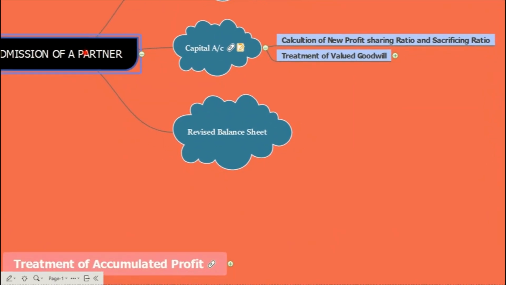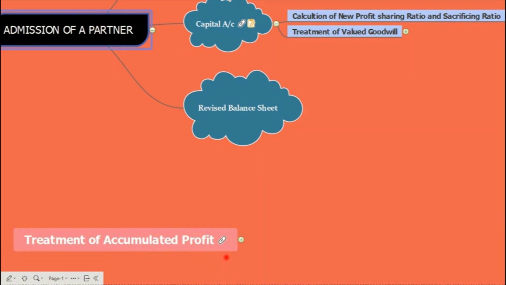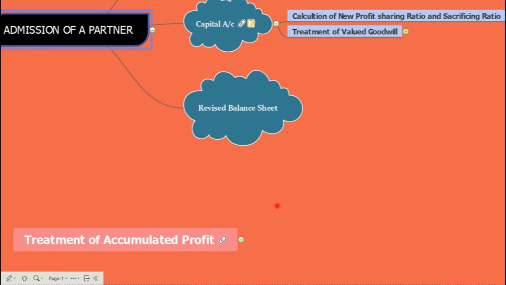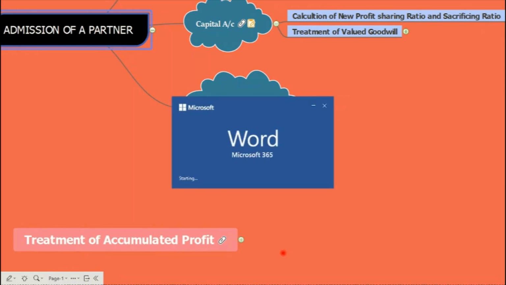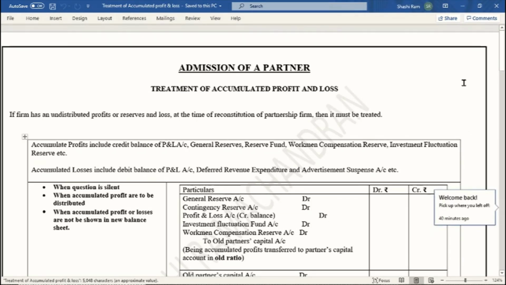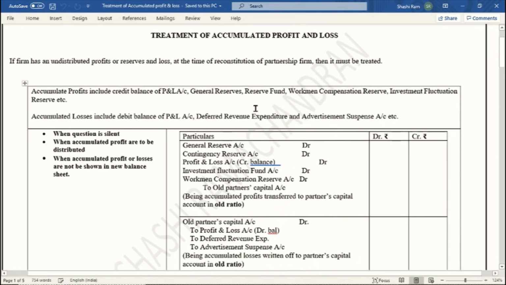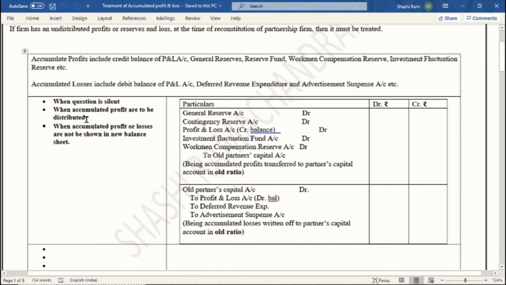One more thing we have to notice in this chapter is the treatment of accumulated profits. Accumulated profits are the ones which are given in a balance sheet. As I said, accumulated profits and losses are to be distributed. Let's see how the treatment will take place. You can see here accumulated profits are general reserve, reserve fund, workmen compensation, investment fluctuation reserve. So here accumulated profits are to be distributed.